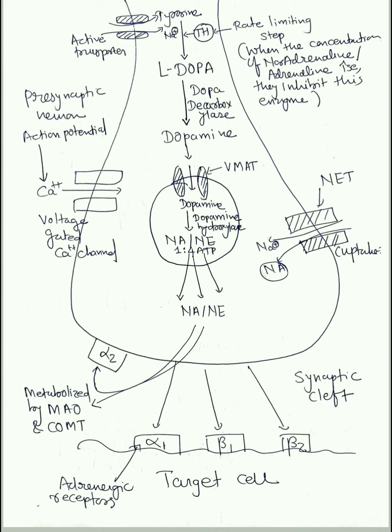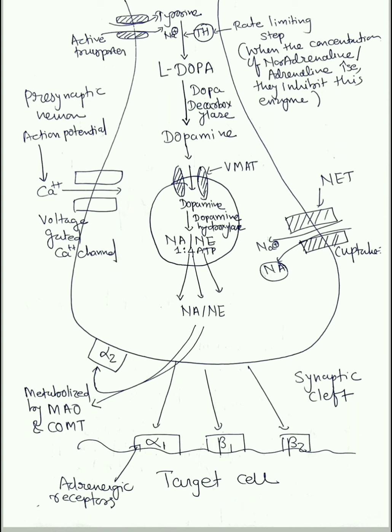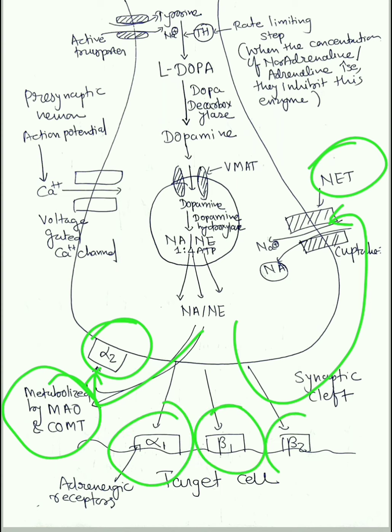These two enzymes are responsible for metabolism of noradrenaline. Or the third scenario can be, it can actually bind with the receptors, here alpha 1, beta 1, beta 2, and these receptors are present on the target cells. So three scenarios can happen. First, it can go back to the presynaptic neuron via NET, the norepinephrine transporter, or it can bind with the presynaptic alpha 2 adrenergic receptors, or it can get metabolized by monoamine oxidase or COMT, or it can bind with alpha 1, beta 2 receptors present on the target cells.